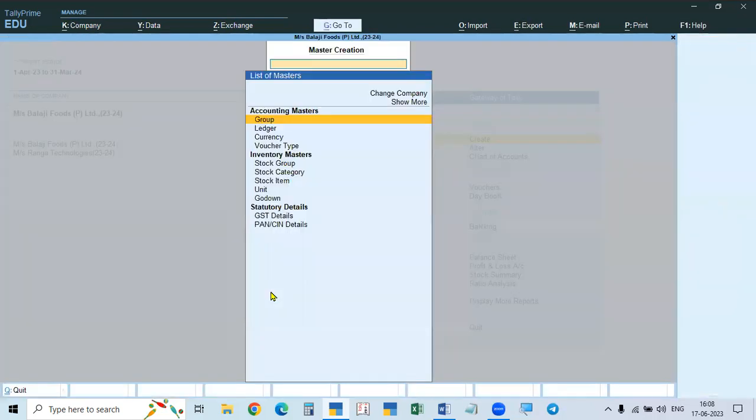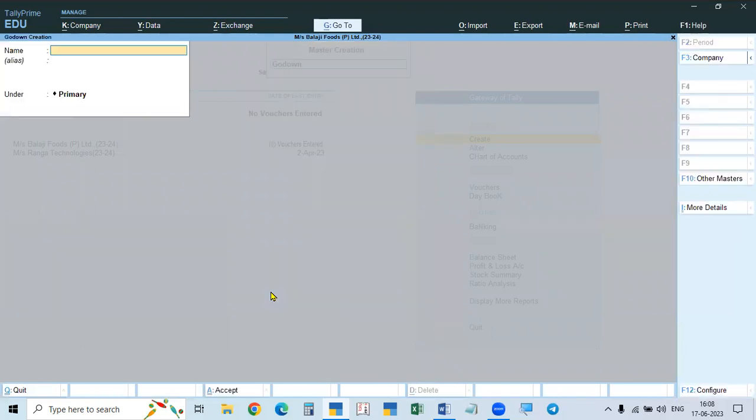So Godowns means create and then go to Godowns in the inventory masters. Here, I already created Godowns. That's why it's not showing. It will show by default. Main location is available. Do you want to alter or create new one? Take create new one. Create. Now we create 3 Godowns. Godown 1 for raw material. Godown 2 for finished goods. Godown 3 for the showroom. Here is the bakery. So what you get?